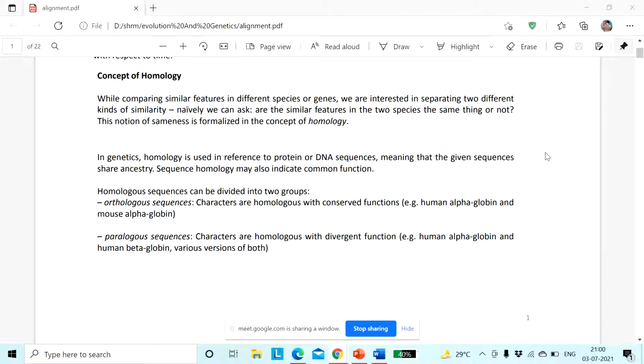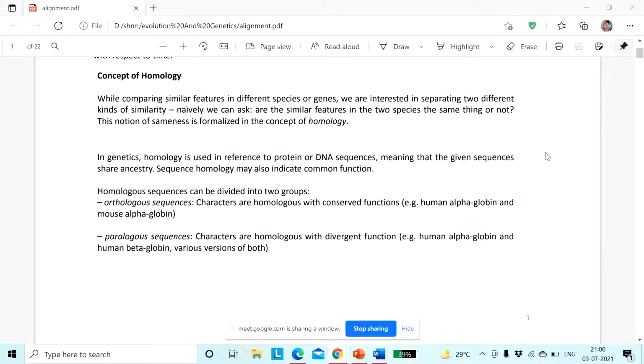Now homologous sequences are divided into two different groups. One is orthologous sequences and one is paralogous sequences. In case of orthologous sequences, they have a conserved function, and in case of paralogous sequences, they have different functions. We know about orthologous and homologous.